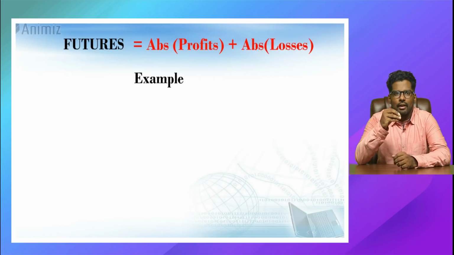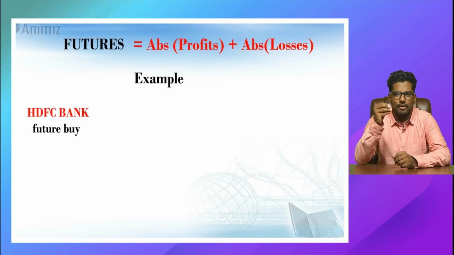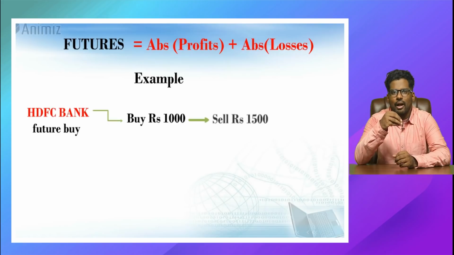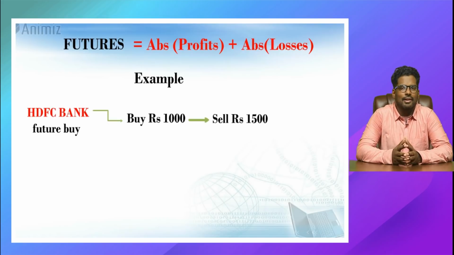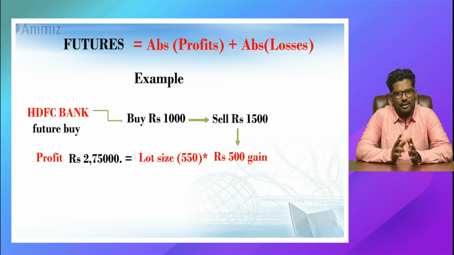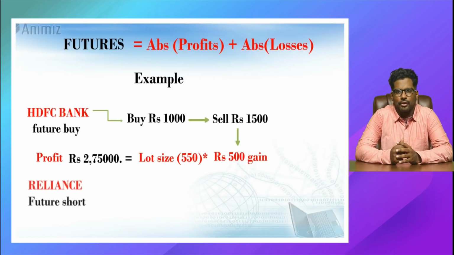Okay, you have gone HDFC Bank future long, which means you have bought HDFC Bank at say 1,000 rupees and you have booked that at 1,500. You are basically sitting with 500 points of gain multiplied by a lot size of 550. The total gain is around 2,75,000.